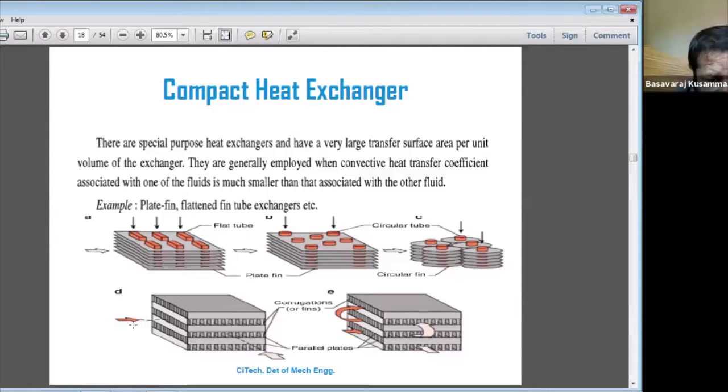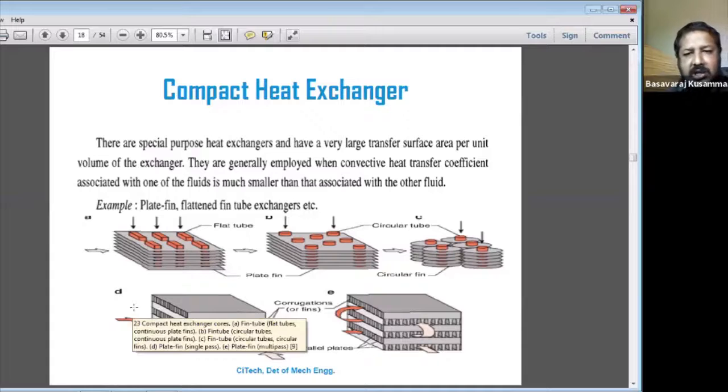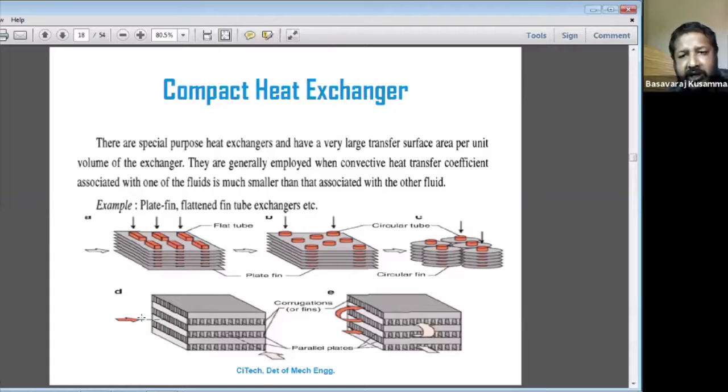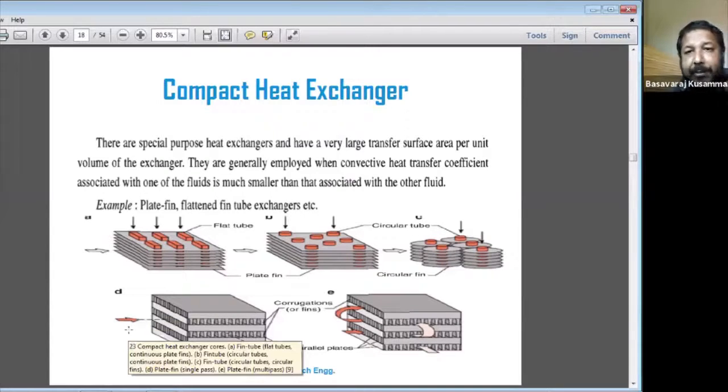Here many examples. Here you see the example below. One fluid is flowing here, and the other fluid is flowing here. In the middle, one fluid is flowing, and the other fluid will be flowing at right angles to each other. This is also called a cross flow heat exchanger, but it is compact.